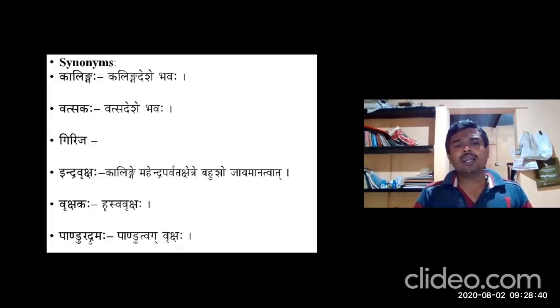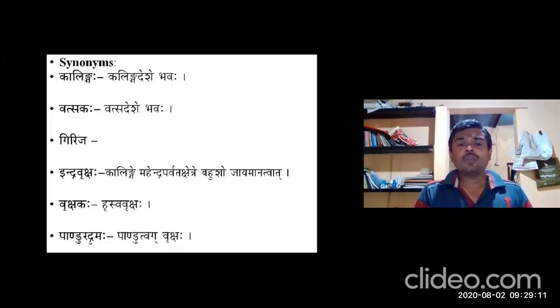Kalingaha, Kalinga Deshe Bhavaha, the plant which grows in Kalinga Desha. You can recollect the Kalinga Yuddha of Maharaja Ashoka. This is especially in Bihar; in Bihar state you will get it. So Kalingaha means the plant naturally available in Kalinga Desha.